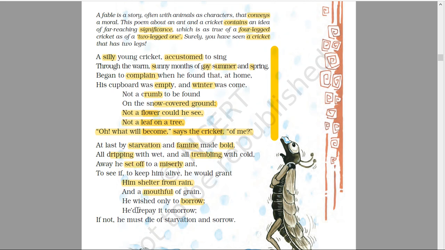Tomorrow, when the good days will come, he will repay. He will pay it back tomorrow. If not, he must die of starvation and sorrow. If he is not getting that grain and shelter, he must die. It is for certain. Must means it is certain that he would die of starvation and sorrow itself.